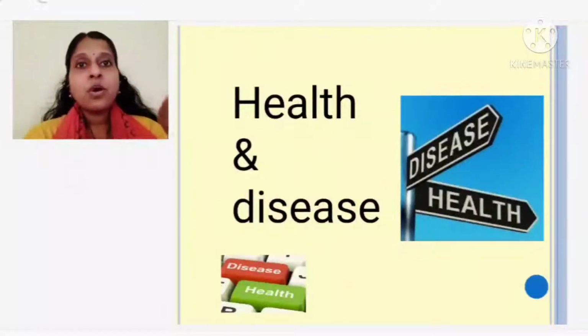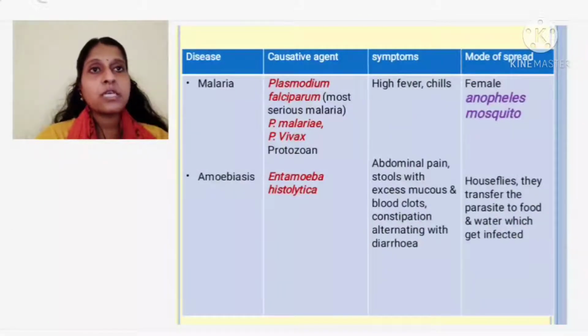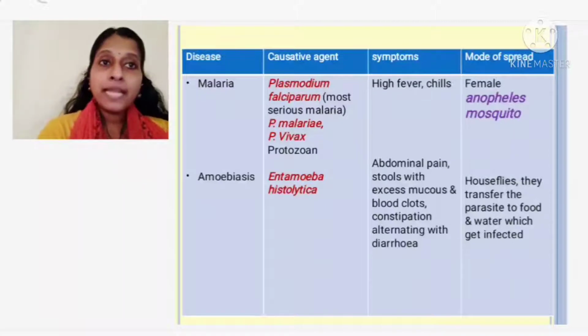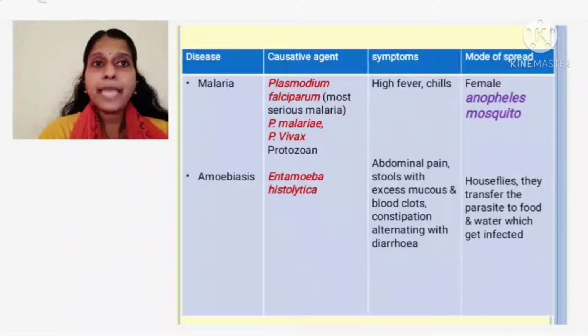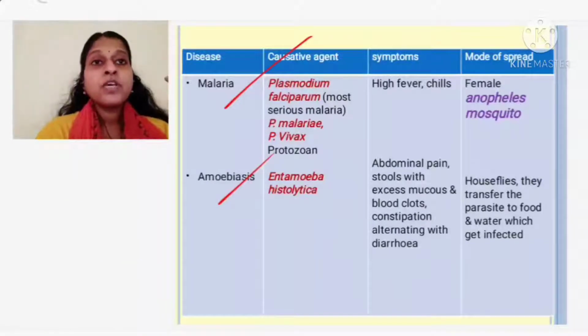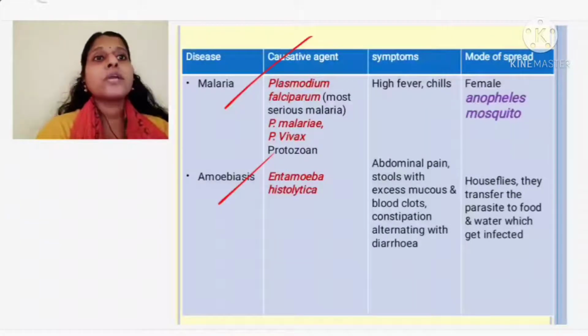Moving on to these protozoan-causing diseases, two diseases are caused by protozoa, which is given in your book. One is malaria and the second one is amoebiasis. The first one is malaria and the second one is amoebiasis. Malaria is caused by a protozoan called Plasmodium. What is the genus name? It is Plasmodium. Plasmodium is of three types.